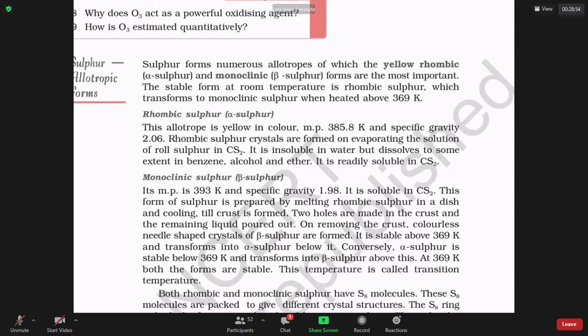Notice that for 1 cubic centimeter, the specific gravity of this is 2.06. It means the sulfur is somewhat heavy. For every cubic centimeter, it is 2 grams. If you take 1 cubic centimeter of water, that is 1 gram only. But for the sulfur, 1 cubic centimeter is 2.06 grams heavy.